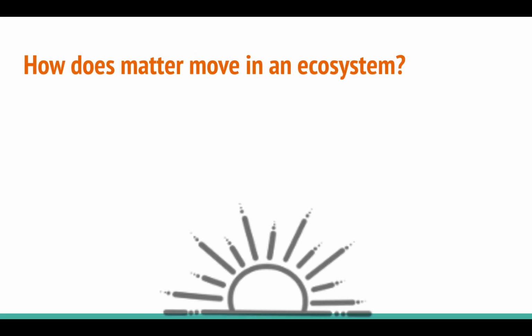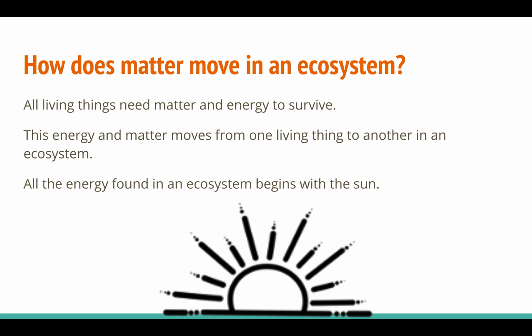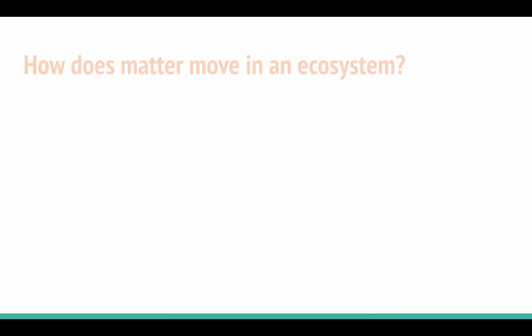So here are some key things to remember about ecosystems. How does matter move in them? First, all living things need matter and energy to survive. This energy and matter moves from one living thing to another in an ecosystem. And all the energy found in an ecosystem actually begins with the sun. Plants then convert that to energy and matter that other organisms can use.